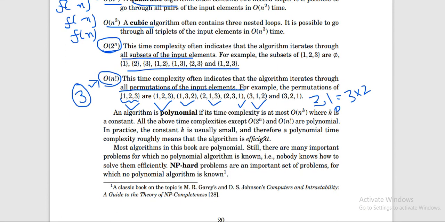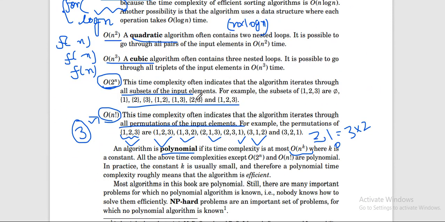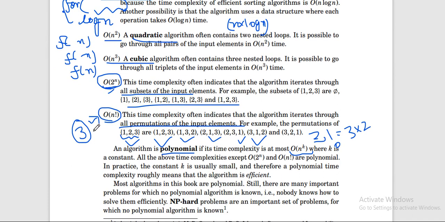Okay, so the last is polynomial. An algorithm is polynomial if the time complexity is at most O(n^k), where k is a constant, and all the time complexities given here are polynomial except 2 raised to power n and n factorial. These are not polynomial, all others are polynomial.